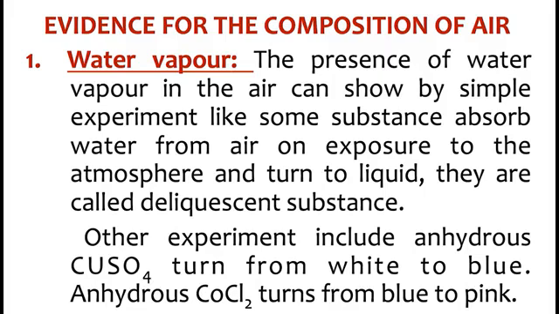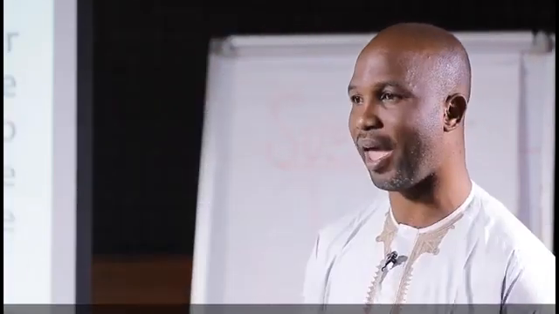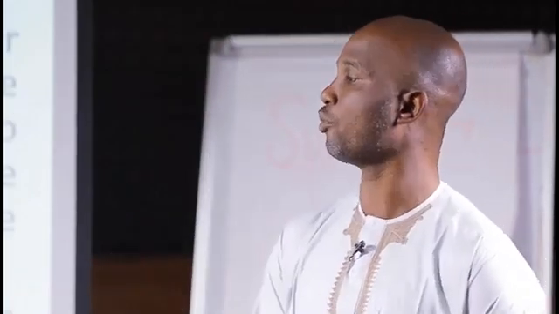Substances that absorb water from air on exposure to the atmosphere and turn into liquids are called deliquescent substances. An example is sodium hydroxide. If you leave sodium hydroxide in air, after a while it will change from solid to liquid state. Why? Because it has absorbed moisture, which is water vapor, from air.